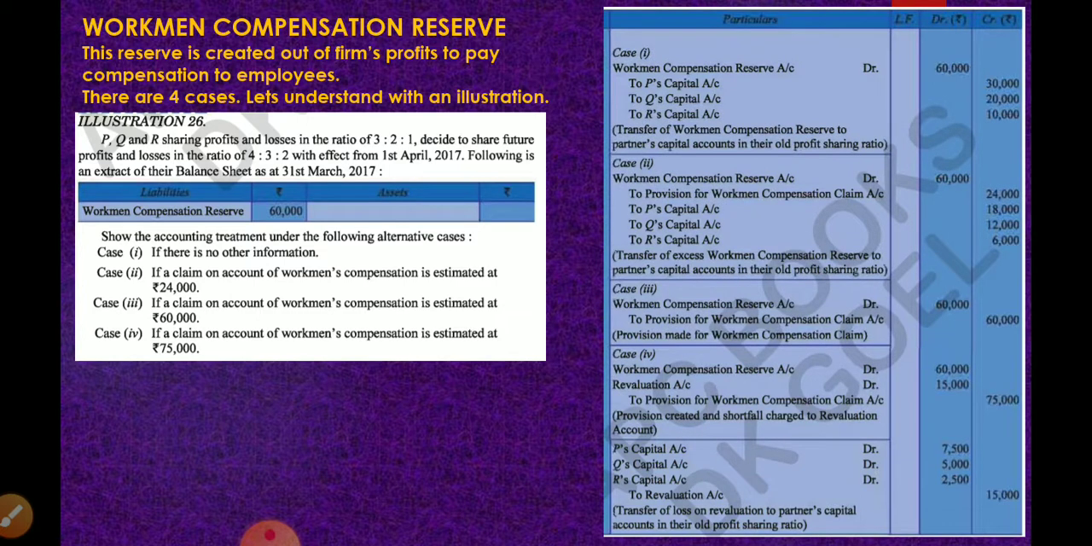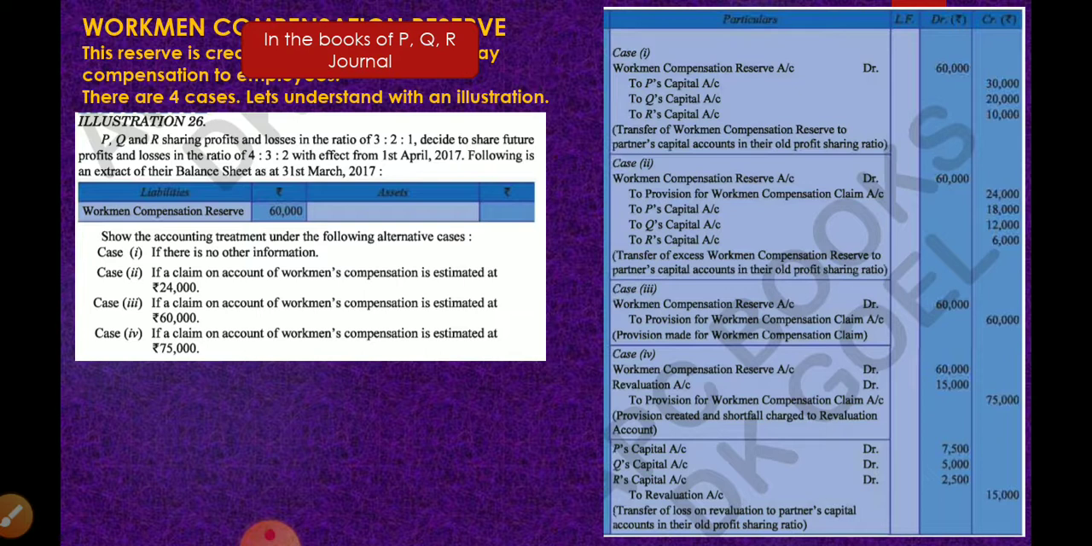On the liability side, you have Workmen Compensation Reserve of 60,000 rupees maintained. Show the accounting treatment under the following alternatives. So case 1, if there is no other information given. No other information means nothing is mentioned about whether the firm has any claim, whether any worker has met with an accident or not. Then what do we have to do?